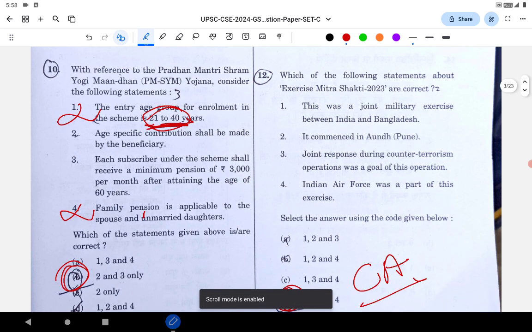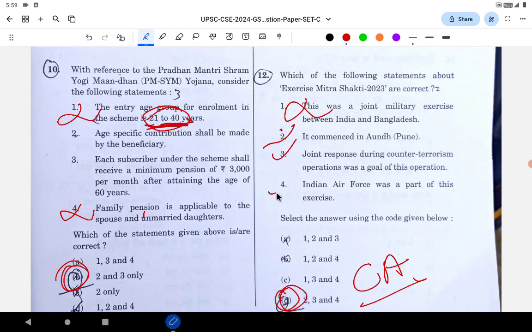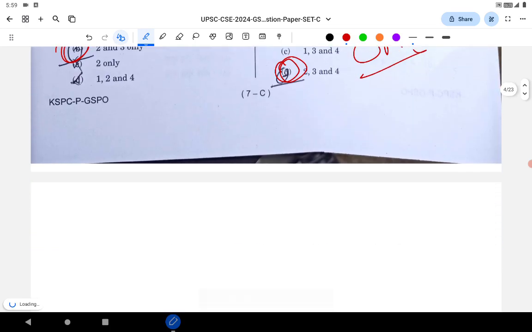Next is regarding the exercise Mitra Shakti 2023. It's purely current affairs. It's an exercise between India and Sri Lanka. They have given a joint military exercise of India and Bangladesh. Statement 1 is wrong. So 2, 3, 4 are correct. It's current affairs directly picked. They have given 2023 itself.